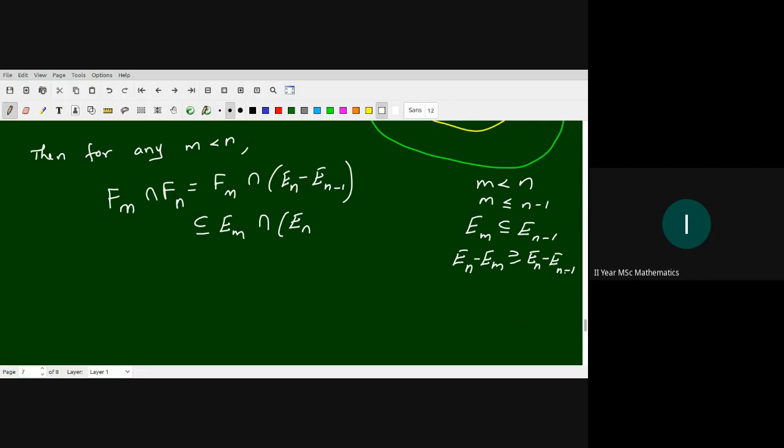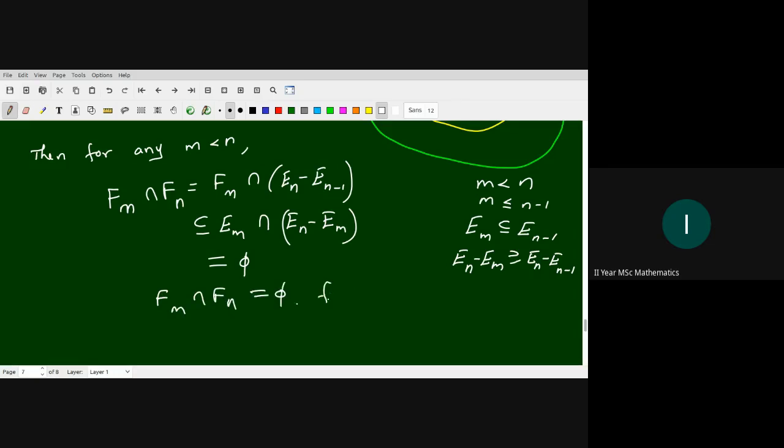Once the element is not in Em minus 1, it's not in Em. So in the place of En minus 1, we have En minus Em. The right hand side set is the set of all elements in En not in Em. But here only Em, so this is exactly the empty set. So Fm intersection Fn is a subset of the empty set, means Fm intersection Fn is empty.